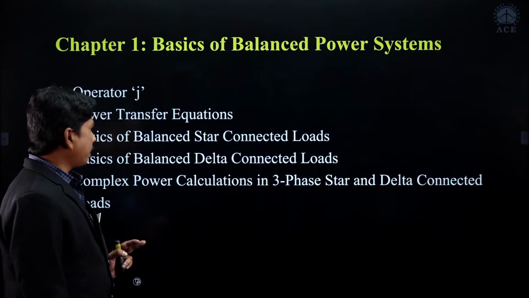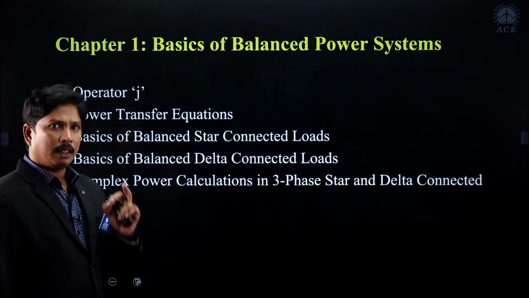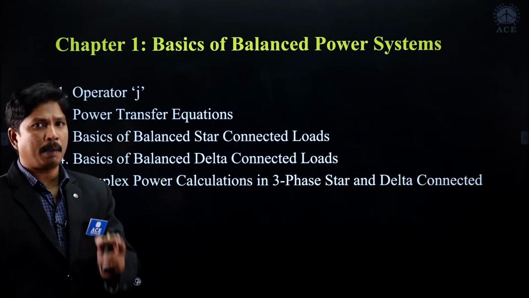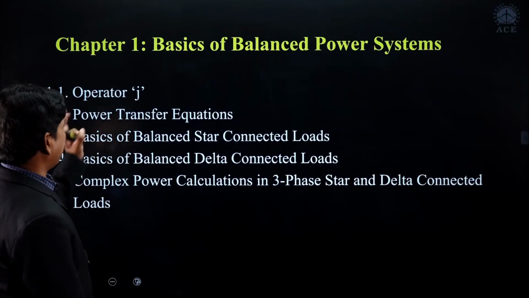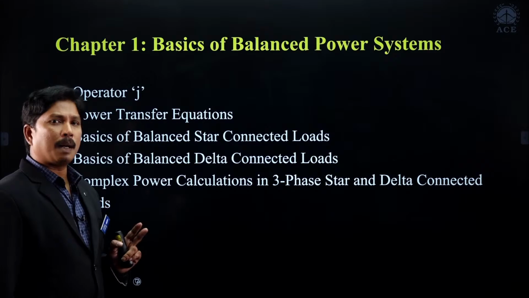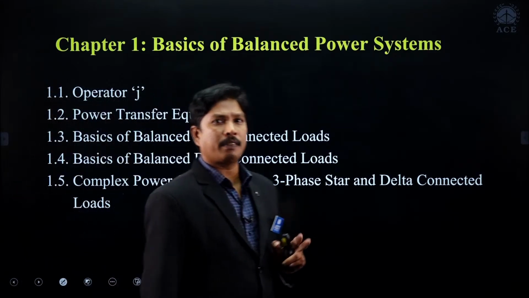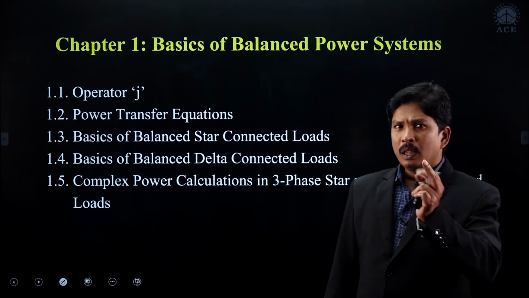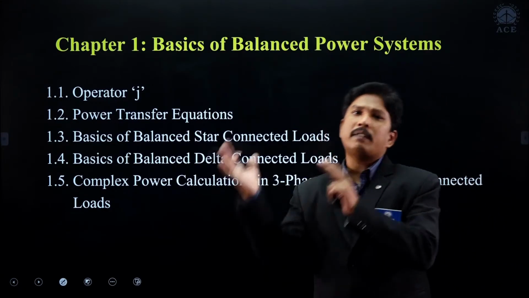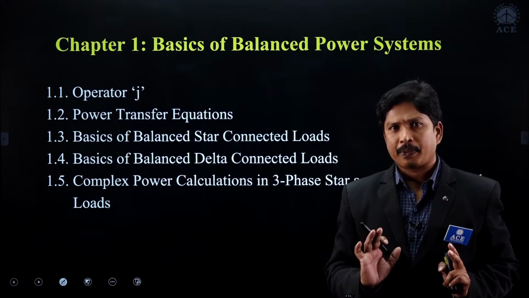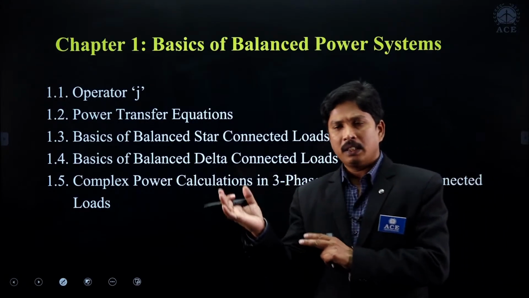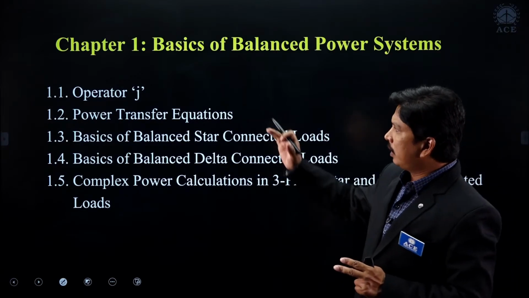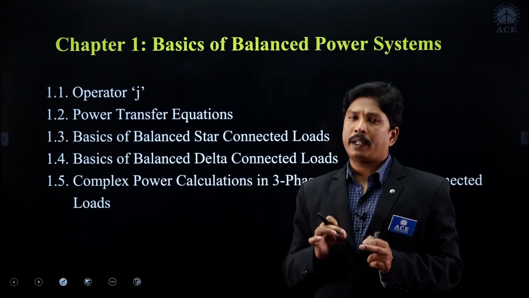And in 3-phase system analysis, before entering into the power system analysis, the must and should learn concept is operator J. What is operator J? What is the importance of operator J in our power system? Actually, operator J rotates a vector anti-clockwise by 90 degrees. So whenever you have any vector, that vector will be shifted anti-clockwise by 90 degrees. That should be represented by operator J.